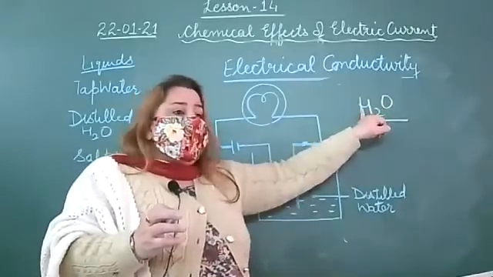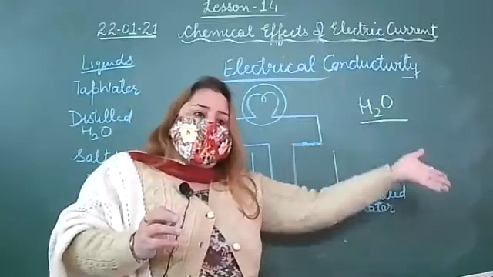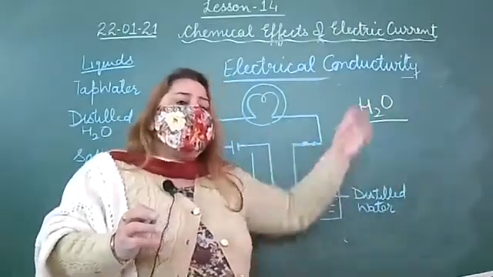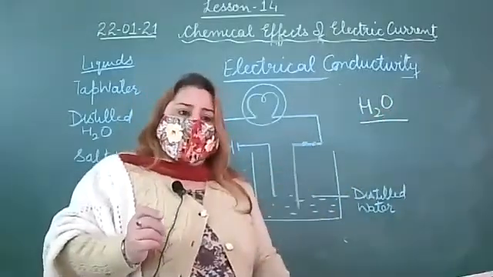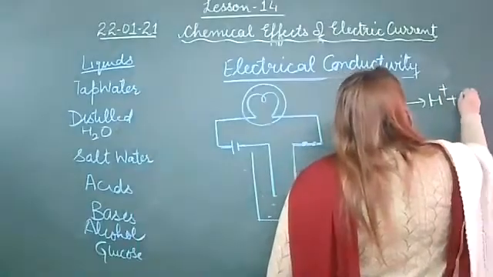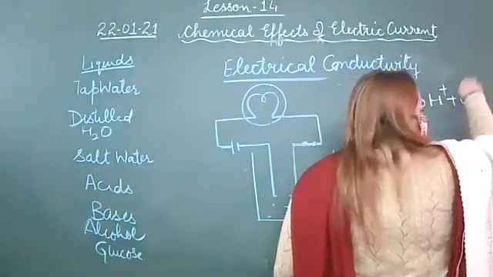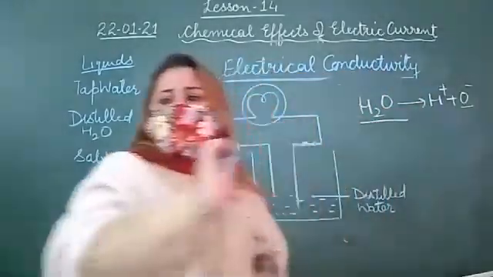Water is made up of hydrogen and oxygen, and it dissociates into free ions. When you pass the electric current through it, it breaks into hydrogen and oxygen. When it breaks, it will give hydrogen ions and oxygen ions, we will discuss the charge later, so the free ions will be there.